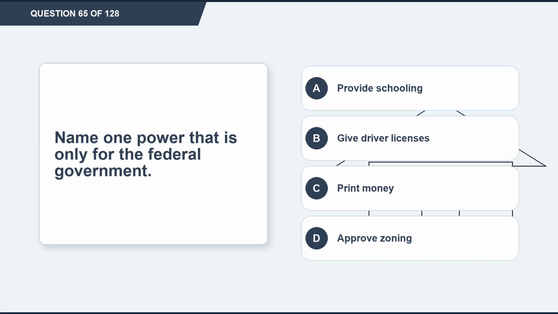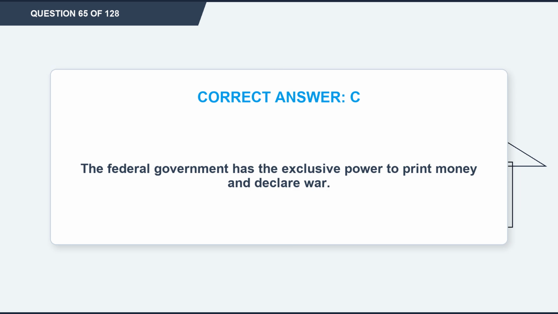Question 65. Name one power that is only for the federal government. Option A, provide schooling. Option B, give driver licenses. Option C, print money. Option D, approve zoning. The correct answer is option C, print money. Explanation. The federal government has the exclusive power to print money and declare war.